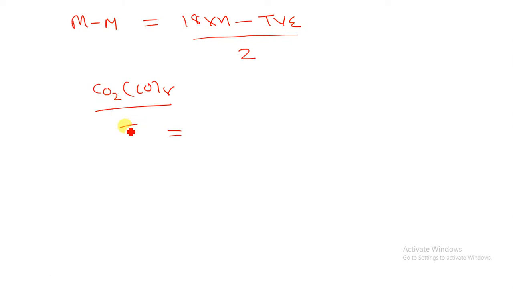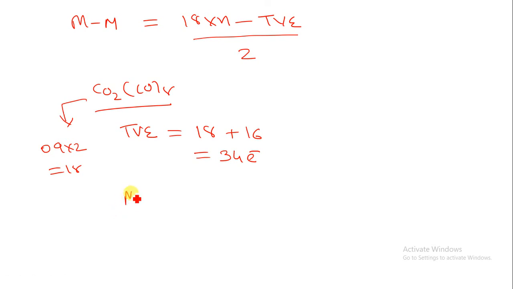First of all, let us calculate the total valence electrons of this Co2(CO)8. Here I have 2 metals, cobalt. One cobalt gives 7 plus 2, that is 9 electrons. Two cobalt give 18 electrons, so I write down 18. Then 8 into 2: one CO carbonyl group gives 2 electrons, so the 8 CO groups give 16 electrons. So the total will be 34 electrons. That is the total valence electron count.